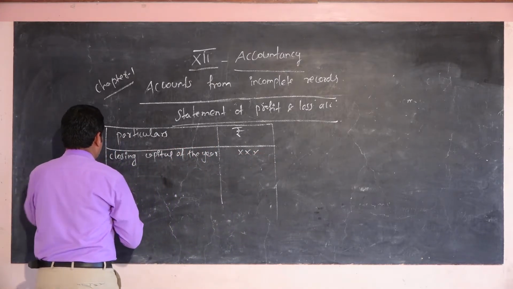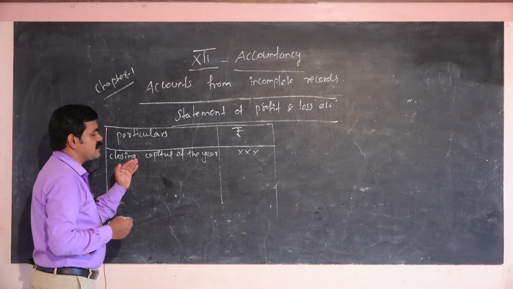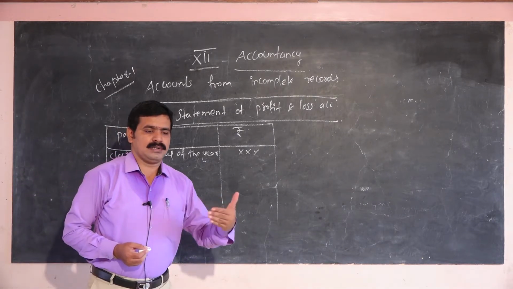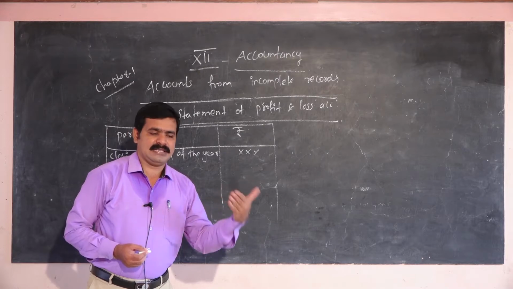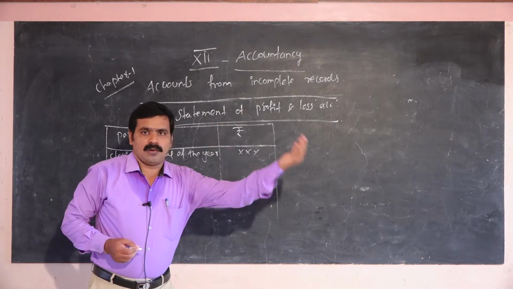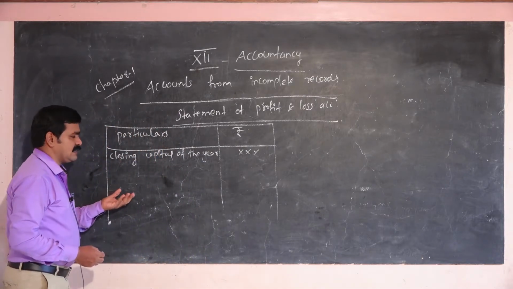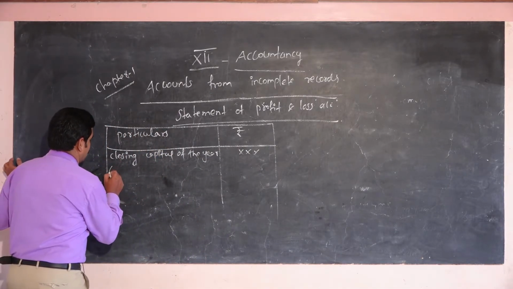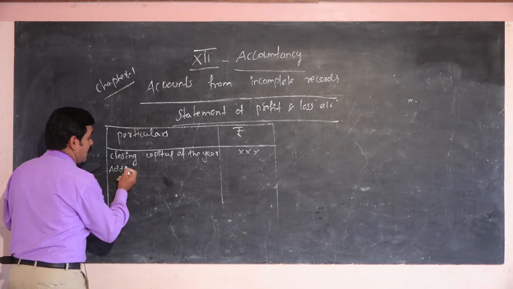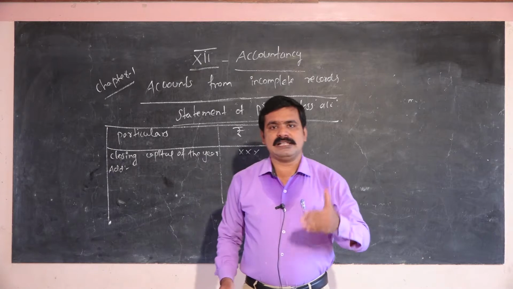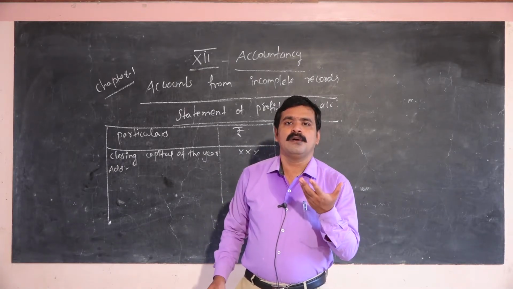Next, you have to add drawings of the year. That is the amount the proprietor takes from the company, or from the owner's company or related company. That is called drawings. So you have to add drawings, but in the double entry system, in the balance sheet, you deduct drawings from capital.